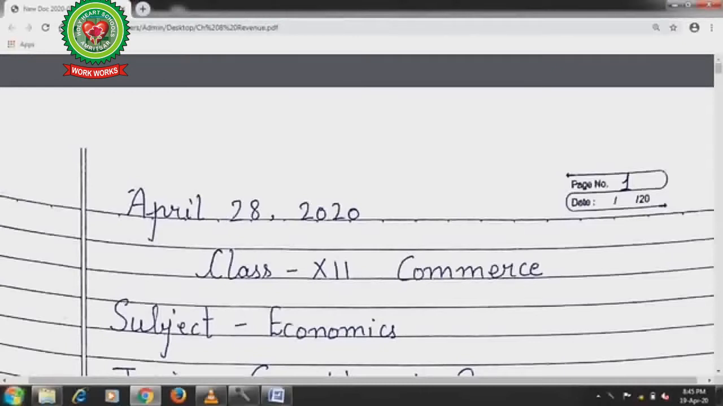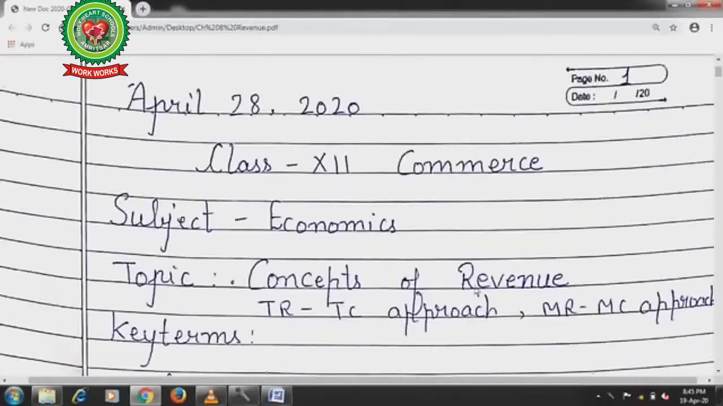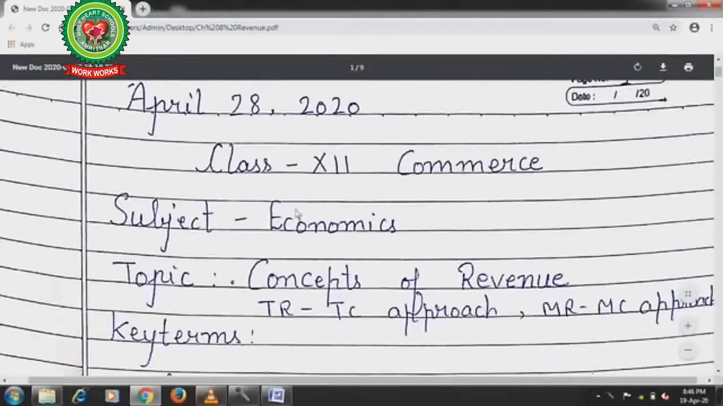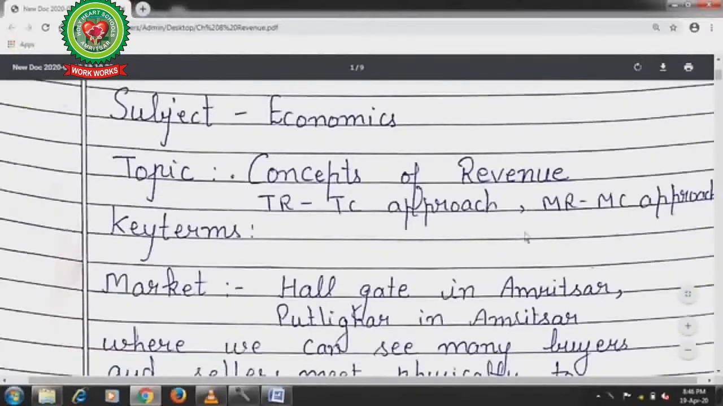Students, yesterday we completed the topic long run cost curves, and today our topic is concepts of revenue. In this we will discuss the total revenue, total cost approach, and marginal revenue, marginal cost approach. First of all, we will discuss key terms.